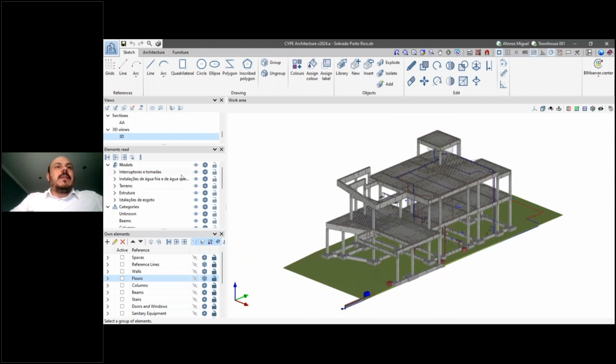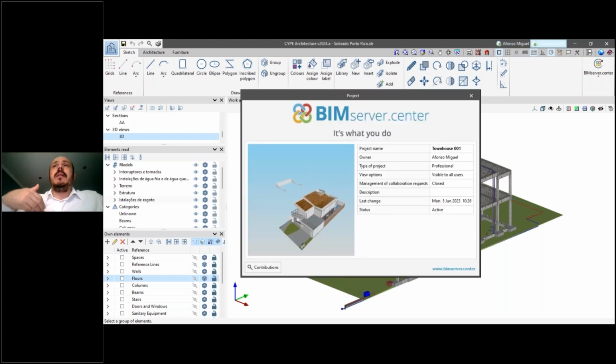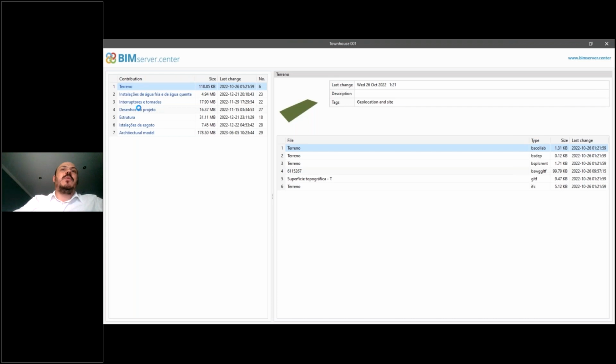So this option is now available here, and here we have options to access the same information that we were looking at before when we started the project. So if I click on the name of the project, I can see the main information of this project, but I also can open the table of the contributions, the same table that we saw before.